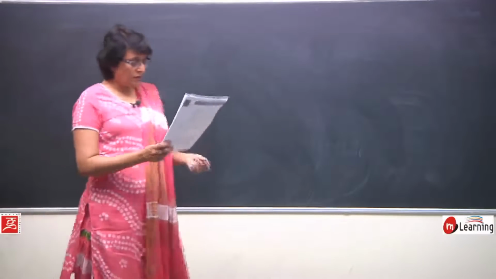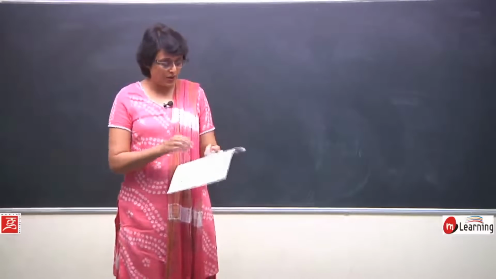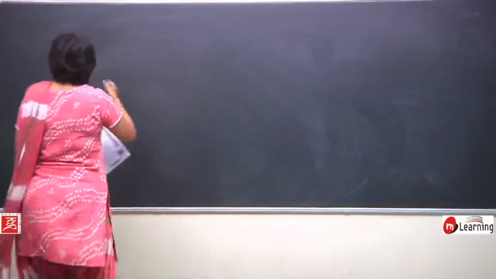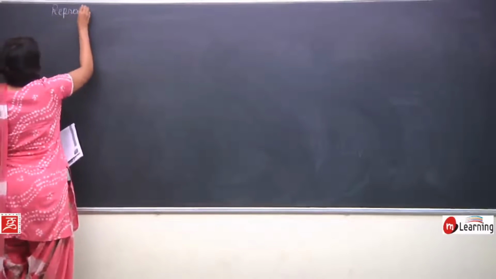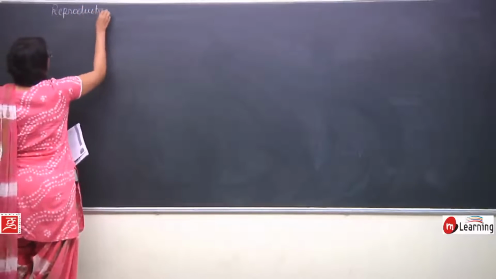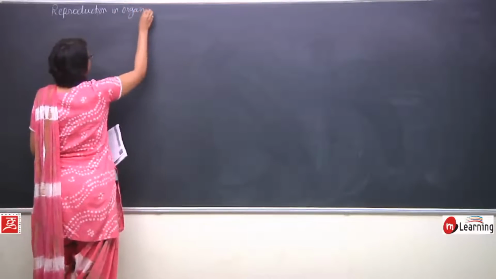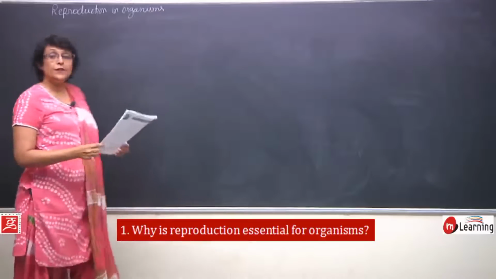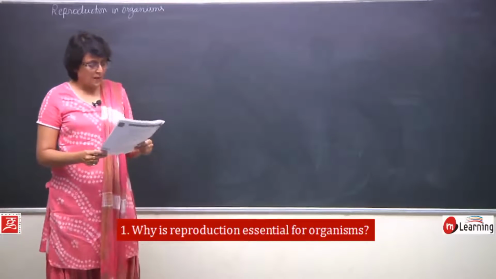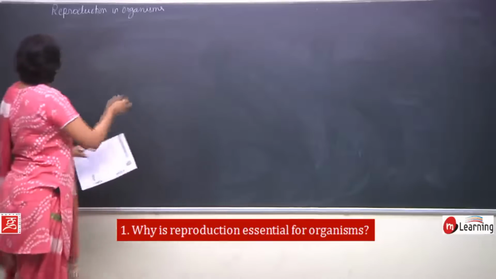So let us now discuss the questions from this chapter of reproduction in organisms. The first question is, why is reproduction essential for organisms?